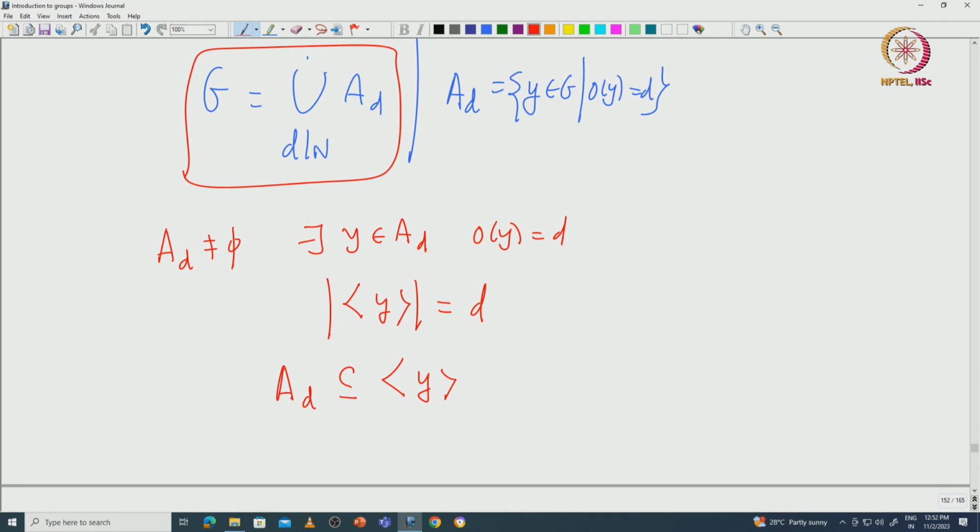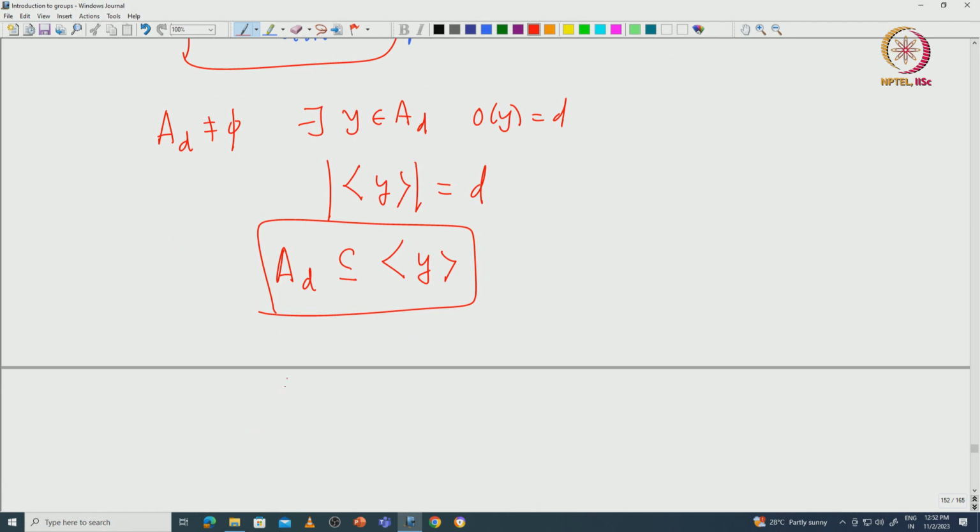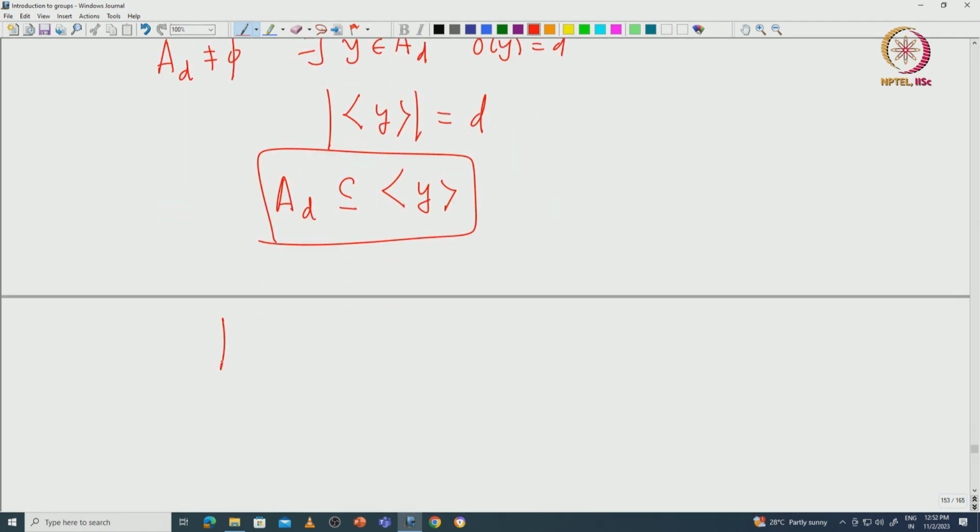So that forces this AD to be a subset of the subgroup generated by Y. But how many elements are there of order D inside this cyclic group generated by Y? There are exactly phi of D elements. So the cardinality of AD is exactly phi of D if AD is non-empty.